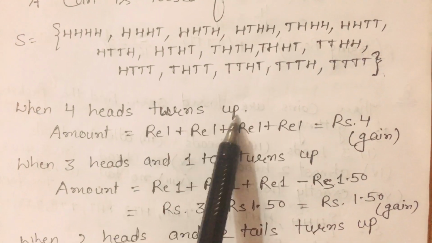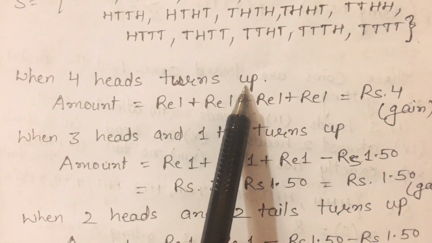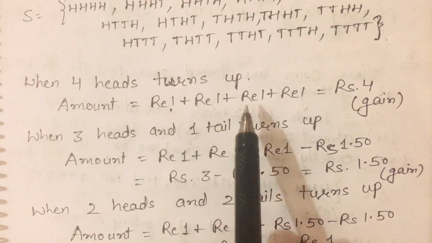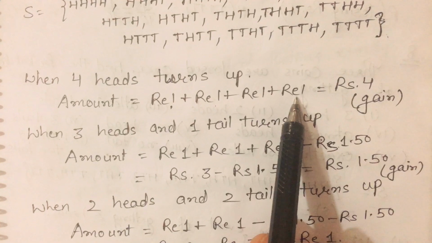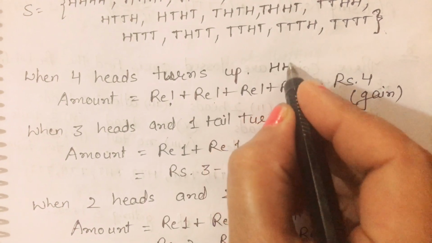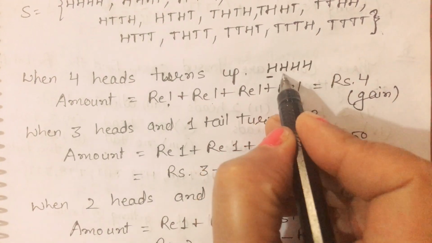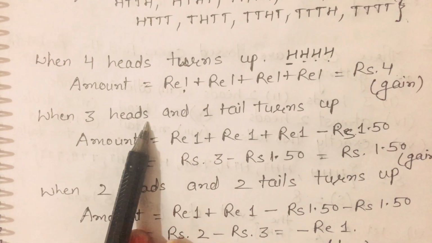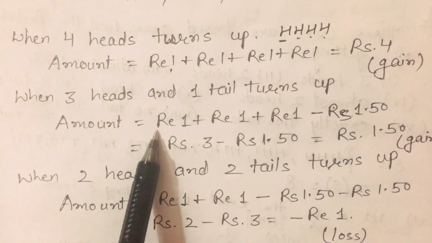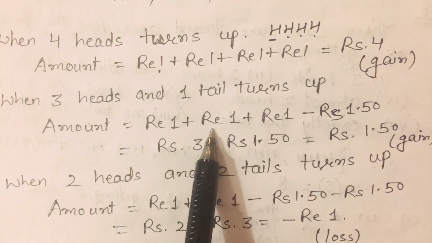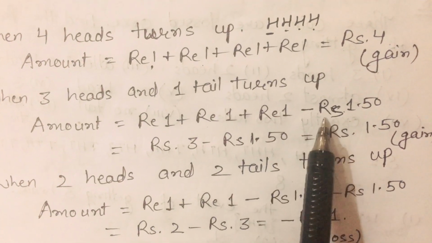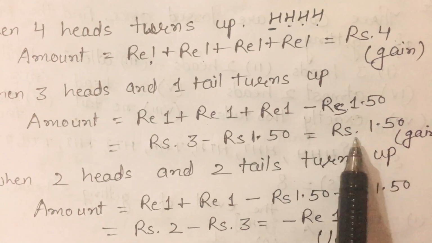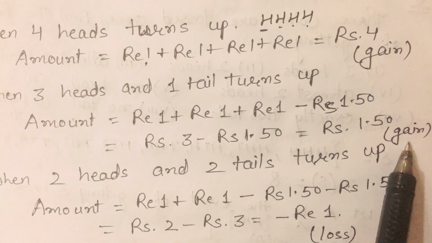If 4 heads turn up, अगर चारों head आते हैं तो आपको कितने रुपये मिलेंगे? ₹1 for 1 head, ₹1 for second head, ₹1 for third head, ₹1 for fourth head. It means if 4 heads come, then 1 1 1 1, so you will get ₹4, that is gain. If 3 heads and 1 tail turn up, then amount received is ₹1 for 1 head, ₹1 for second head, ₹1 for third head, and ₹1.50 lost for 1 tail. Then you will get ₹1.50, that is gain.